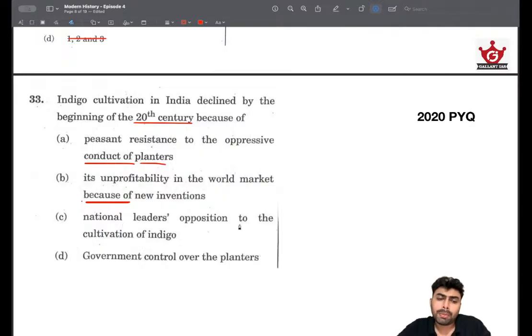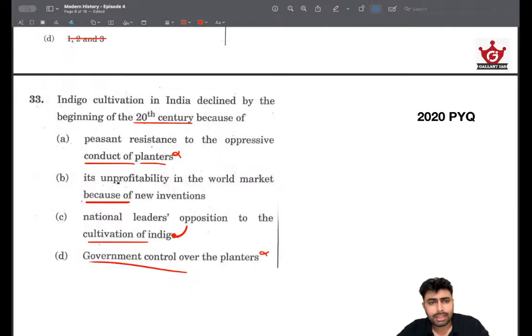The national leaders' opposition to cultivation of indigo. Again, this and the first statement don't go very well. These are the people who have imposed the salt law on us, and we cannot expect that just because national leaders have opposed, indigo cultivation would naturally decline. Again, this seems less probable, just like the first one. Then government control over planters, and how is this a cause of decline for indigo cultivation? If anything, indigo cultivation would be booming. Again, this seems very unlikely. And we are left with this option.